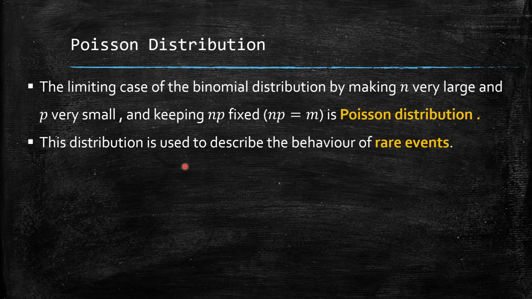Suppose we are counting the number of occurrences of an event in a given unit of time, distance, area or volume. For example, the number of car accidents in a day, or the number of bad reactions to a new vaccination. So it describes the number of events occurring in a fixed time interval or region of opportunity.